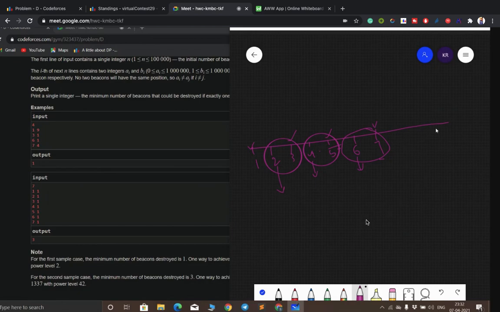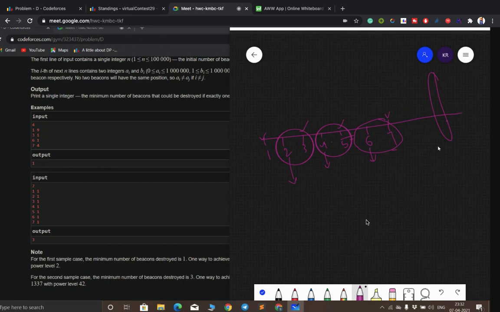Because if we take any other bomb over here, and try to destroy 7, still 3 will be remaining. So anyway, we are going to get 3. Let's say we destroy till the sixth bomb. Here, two of them are already taken, and we know how many bombs we are going to destroy from this point, so the count will increase. The optimal answer was not to do anything, or just destroy the seventh one.